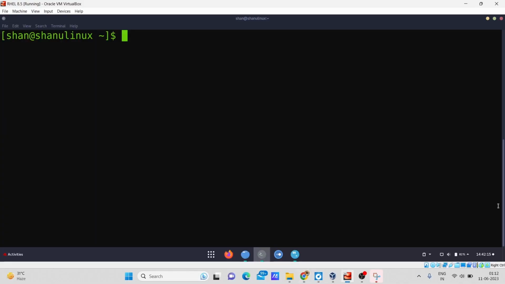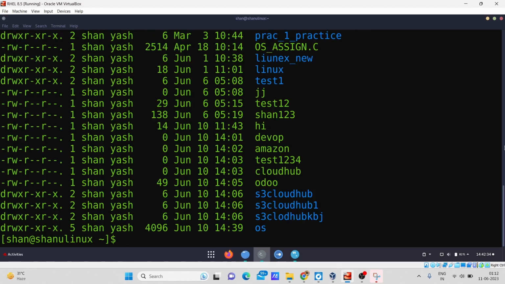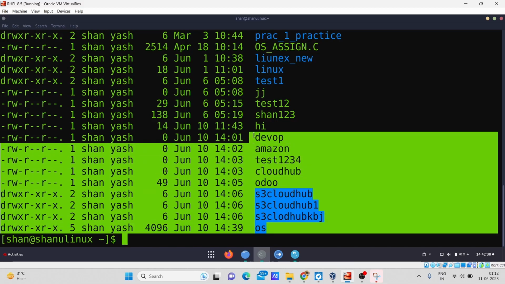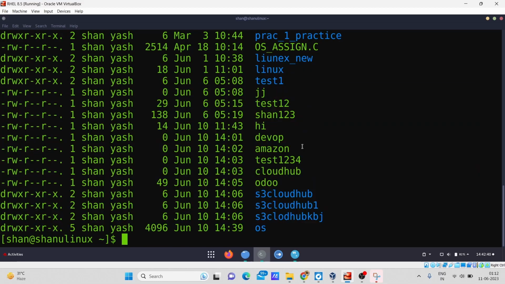So this is my Linux terminal, and as I have covered some of the parts, I will only cover what is left from the previous one. So let's move on to the mv command, which is to move a file from one place to another. Before I do that, let me show you what kind of files and directories I have in my current home directory. You can see some of my directories and some of my files in my current directory.